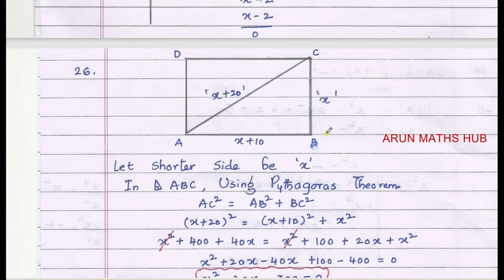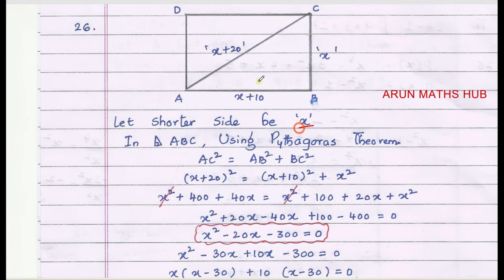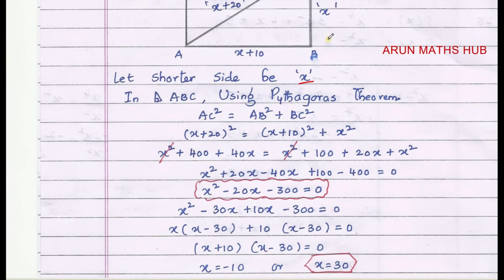26th question. The diagonal of a rectangular field is 20 more than the shorter side. I have assumed the shorter side as x. The diagonal will be 20 more than the shorter side, that is x plus 20. Also, the shorter side is 10 meters less than the longer side. That means the longer side will be 10 meters more than the shorter side. So the longer side will be x plus 10, the diagonal will be x plus 20, and the shorter side I have assumed as x.